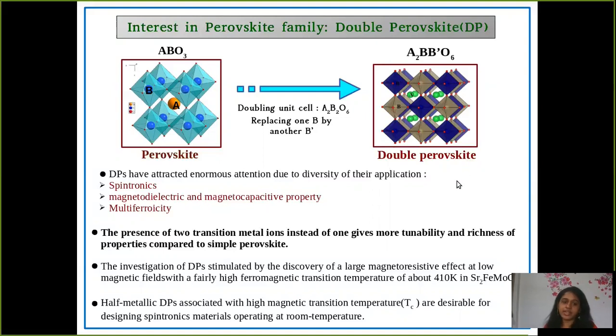In double perovskite, the presence of two transition metals makes them more tunable and richer in property compared to simple perovskite. These compounds have attracted enormous attention due to the diversity of their applications, especially the observation of large magnetoresistive effect at low magnetic field with a fairly high ferromagnetic transition temperature in Sr2FeMoO6, which brought this family of compounds to the forefront of activity and opens up the possibility to design spintronics materials operating at room temperature.